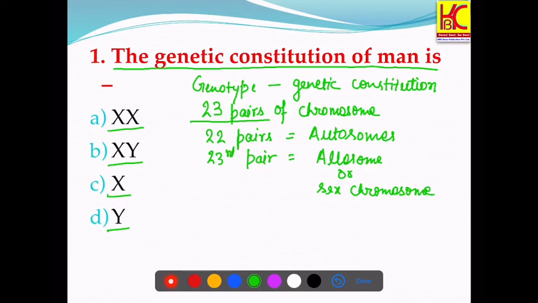The sex chromosome determines the sex of an organism, whether it will be a female or a male. If it is XX, then it would be female, and if it is XY, then it is male. So here we have been asked the genetic constitution of man. It would be XY. B would be the right answer.